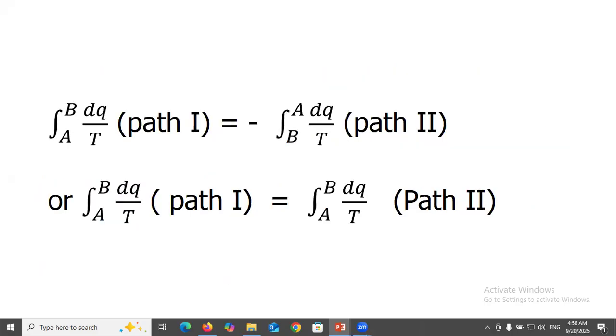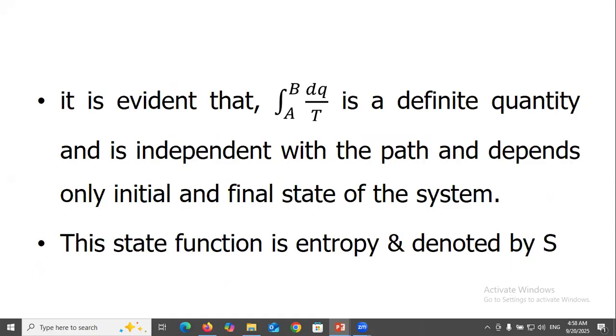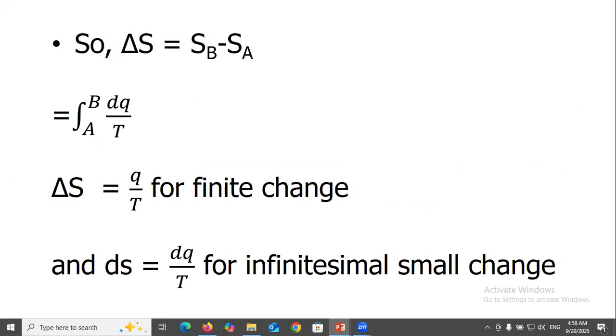Thus, the integral A to B of dq over T along path first minus the integral B to A along path second equals the integral A to B of dq over T along path first, equals the integral A to B along path second. It is evident that the integral A to B of dq over T is a definite quantity, independent of the path, and depends only on the initial and final state of the system. This state function is entropy and is denoted by S.